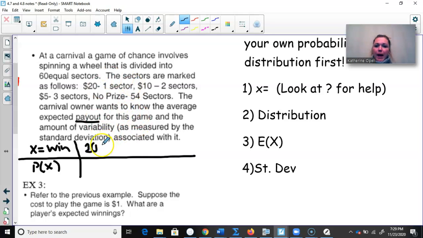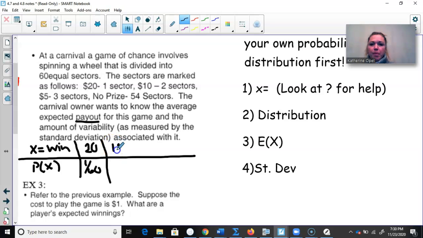What's the probability of that happening? There's 1 sector out of a total of 60 sectors. So 1 of the 60 sectors has the $20 on it that we could win. There's a 1 in 60 chance that we could win $20.